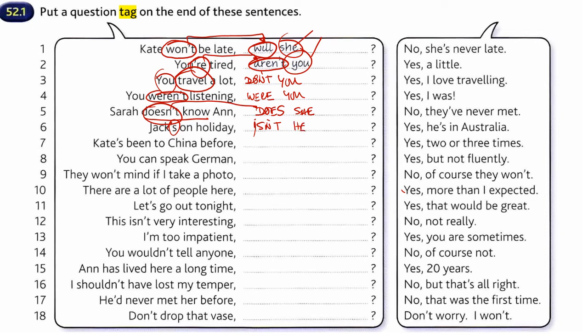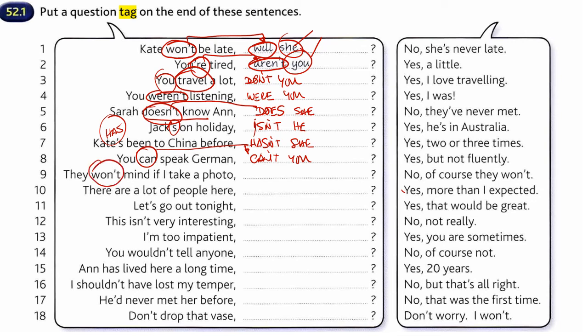Kate has been to China before. So if I have has here, I have to write this first word, but in the negative way. Hasn't she? You can speak German. Can, so I write here exactly the same thing, but in the negative form. Can't you?